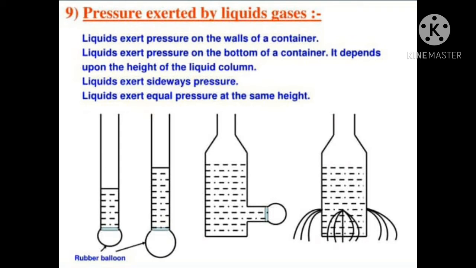Children, you can see from the picture: liquid exerts pressure at the bottom, shown by the balloon, and also exerts pressure on the sides. If there are holes in the bottle, the same amount of liquid streams out from all the holes, because the liquid exerts equal pressure in all directions.